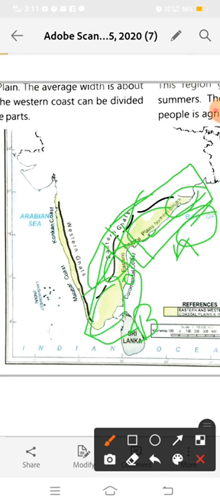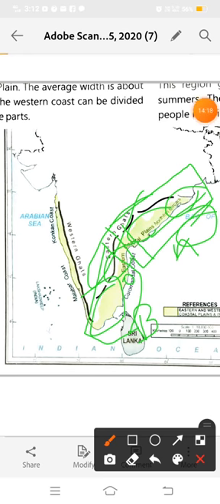Its average width is 125 kilometers, but all parts are not the same width. The eastern coastal region is divided into two parts: the upper part known as the northern Circars and the southern, bottom part known as the Coromandel coast.